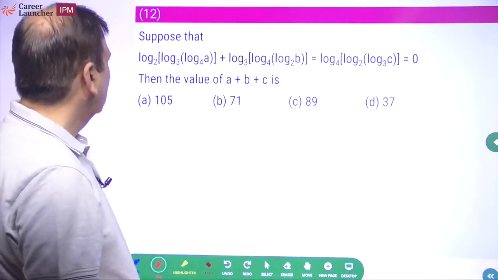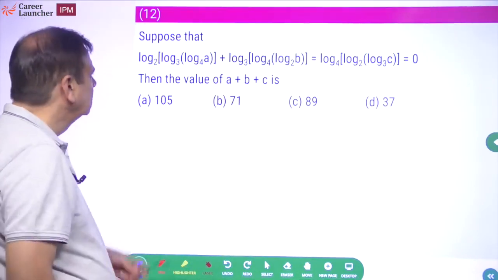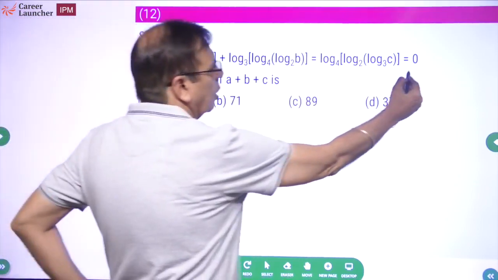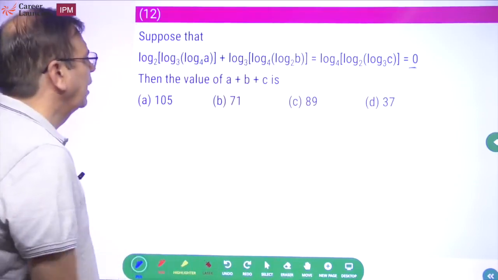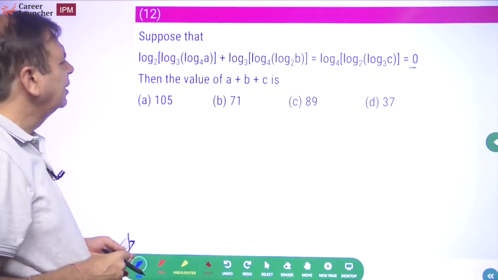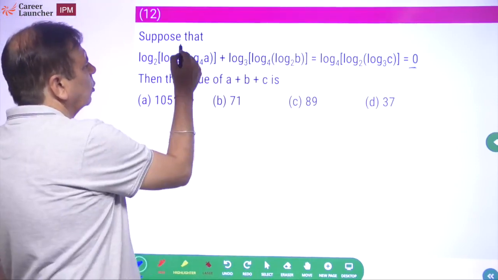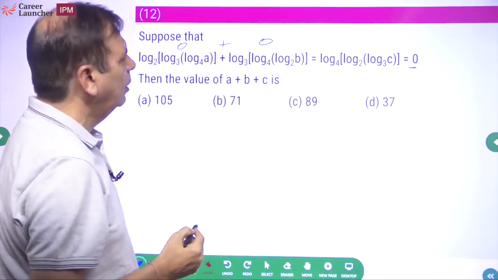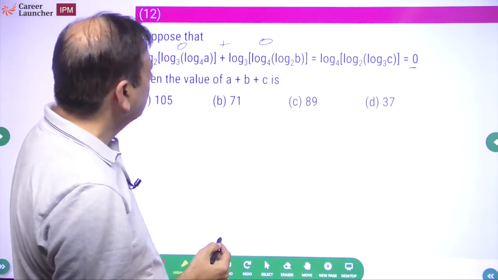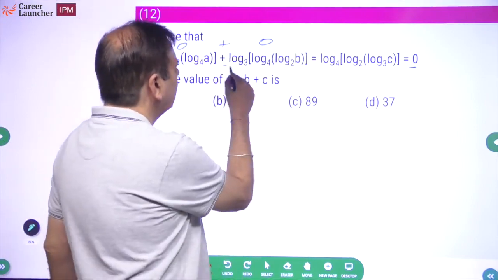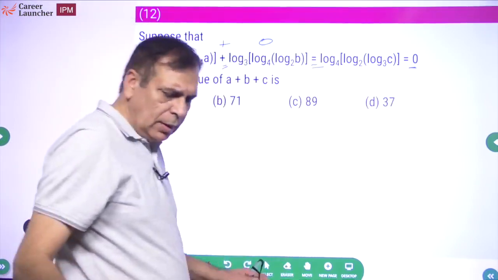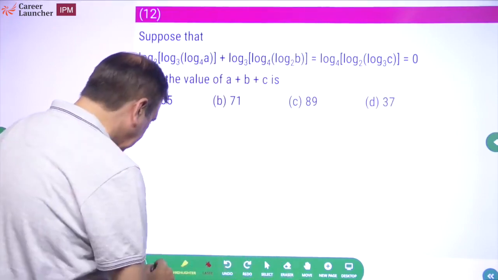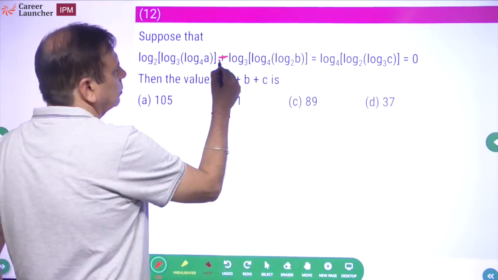Okay, a small log question has come. So log of this plus log of this plus log of this is equal to 0. What is the value of a plus b plus c? No problem. After all, if it is 0, this should be 0 plus 0 plus 0. There seems to be some error. This is plus, this is equal to. I think if I remember correctly, this should be equal to.